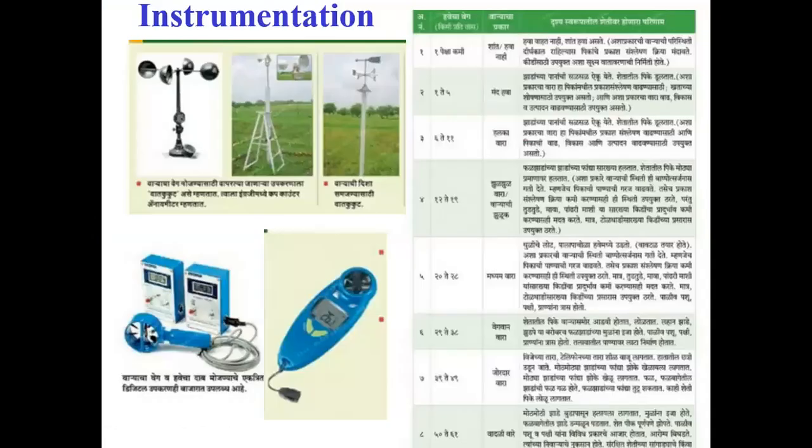Then instruments. This is a cup counter anemometer. This is in the observatory, and it measures the wind speed. And this measures the wind direction. Some digital instruments are also there, and some instruments measure direction and speed in the automatic weather station.